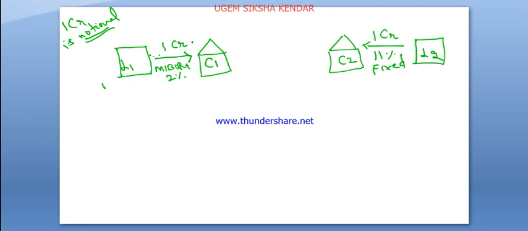So both these companies want to exchange their interest rates, basically floating and fixed.